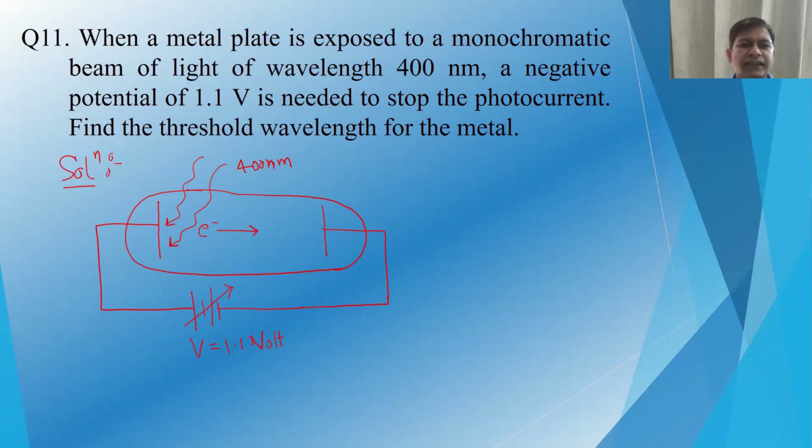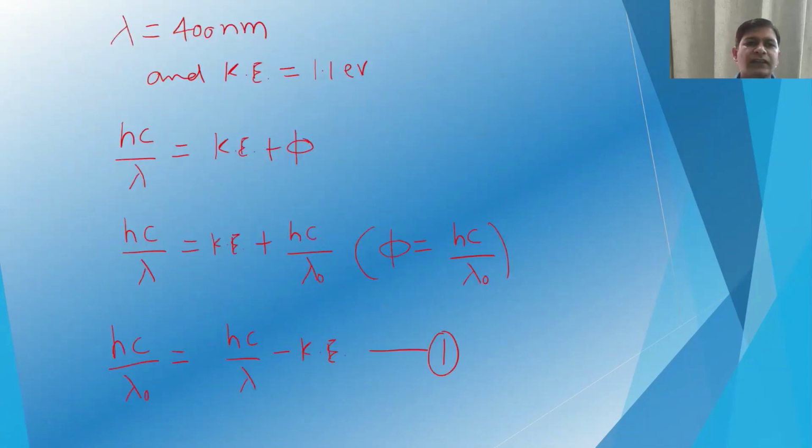So you can see in the diagram, 400 nanometer light is being shined, and the electron is being emitted from the emitter, and to stop this electron from reaching the collector, a voltage of 1.1 volt was applied. So this will be the kinetic energy of the photoelectron. So we see that the lambda given is 400 nanometer, and the kinetic energy is 1.1 electron volt.